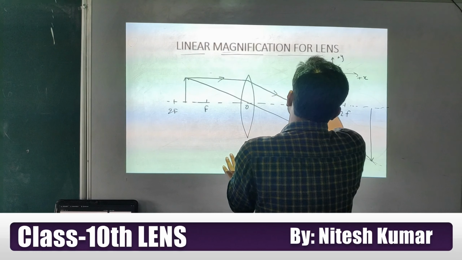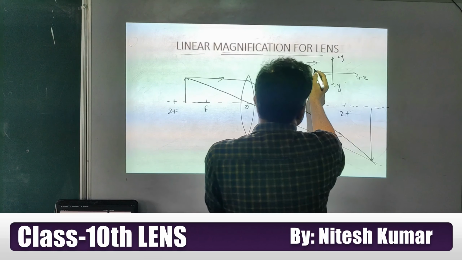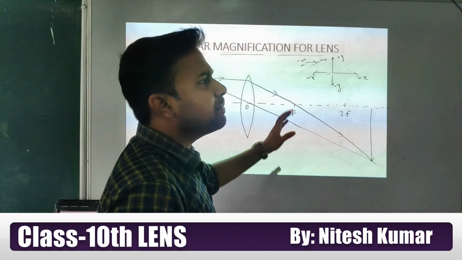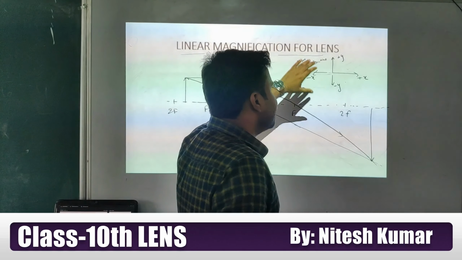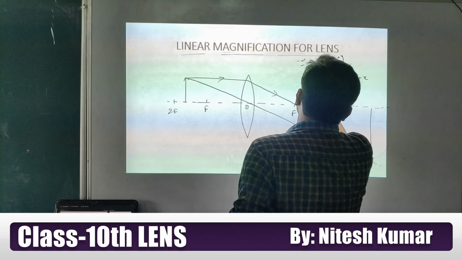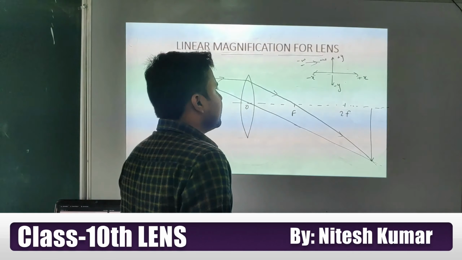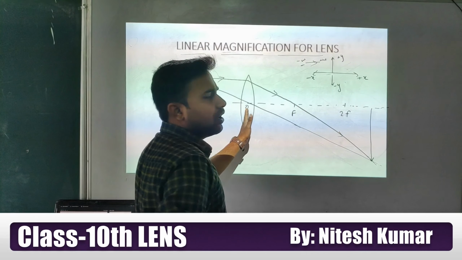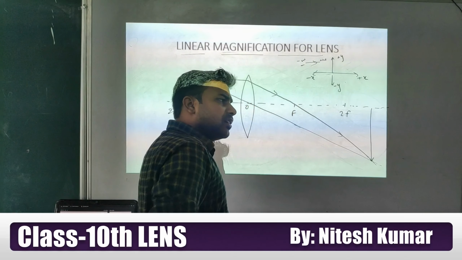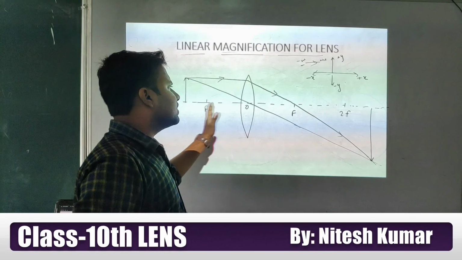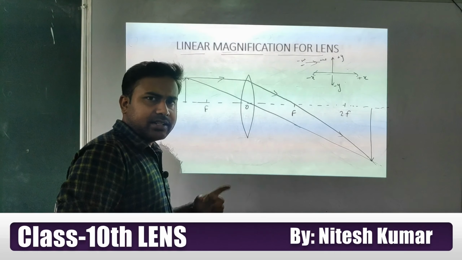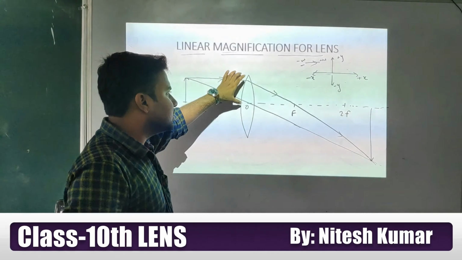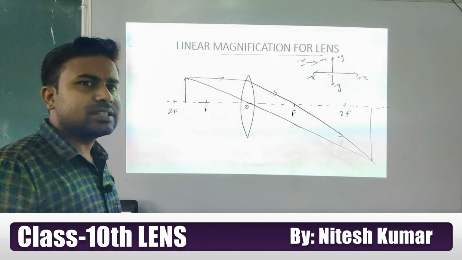If the ray is coming in this direction, this will be positive and this will be negative. If the ray is coming from the negative x-axis towards the positive x-axis, then you just apply the standard coordinate system. Whatever is on the right side of the optical center, consider that positive. Whatever is on the left side of the optical center is negative. Distance above the principal axis you consider positive, and below the principal axis you consider negative.